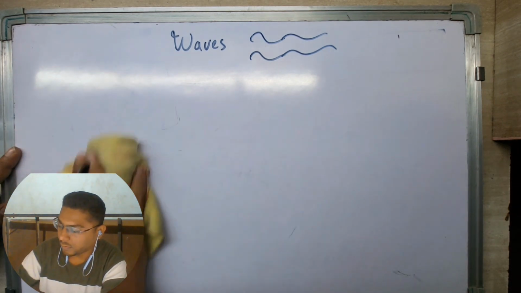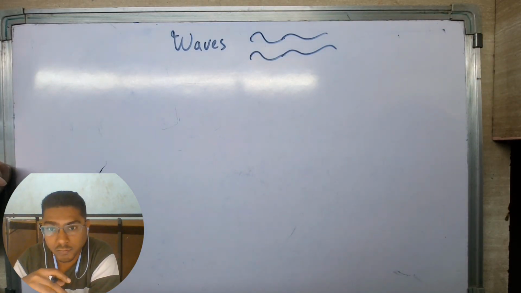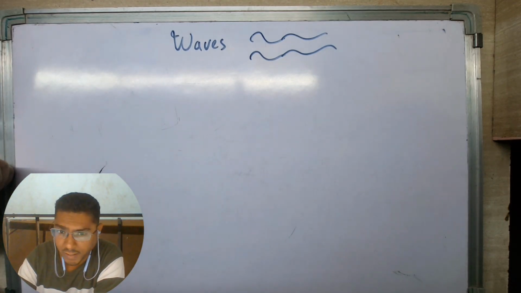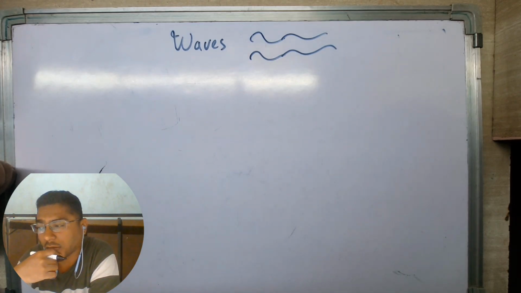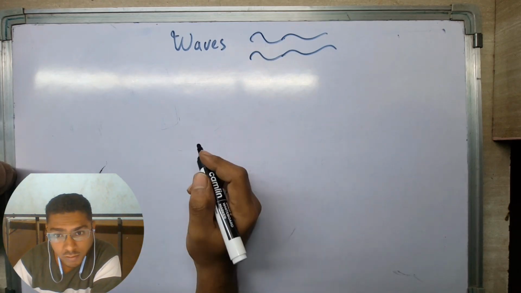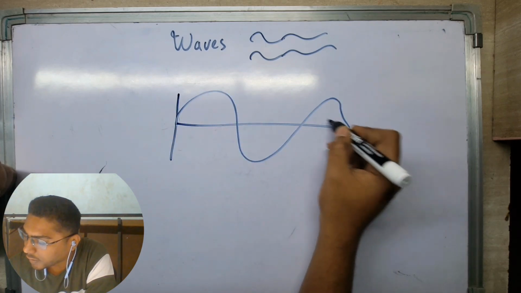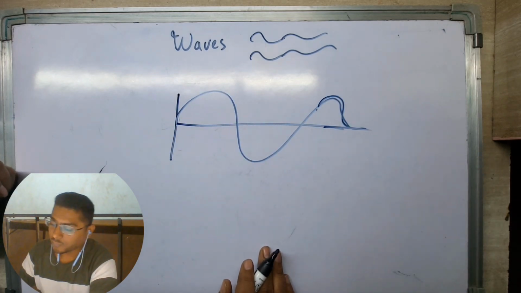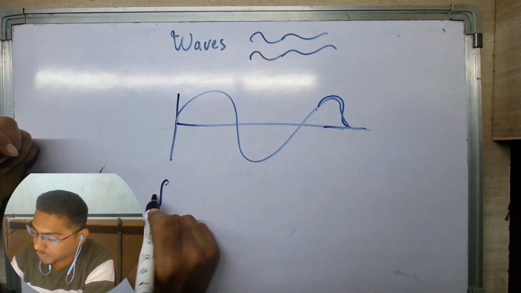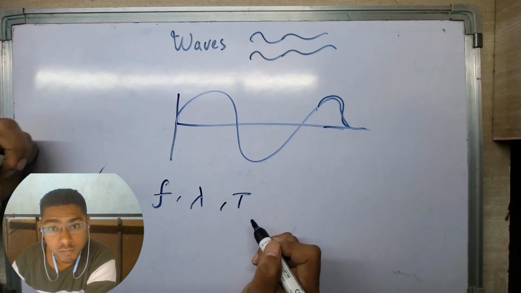Now, since we have defined some parameters of wave, let's dive in more deeply. Waves are nothing but traveling energies. So energies should have a rate of traveling, or we have to say it should have a speed of energy transfer. How? Let's just say we have a wave traveling, and this wave is traveling with a frequency and wavelength, and it would have a time period. Now, what is the time period?